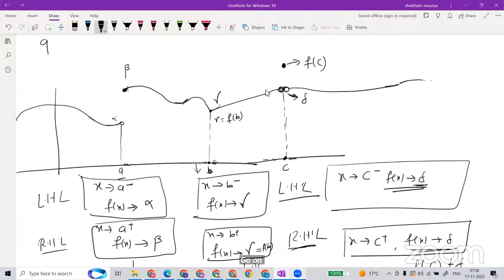Delta means let's talk about the points corresponding to B, C and A. For the output, we are getting two different things, so talk about the input. At A the function is not continuous. At C the function is not continuous. If one function is not continuous, that means the function is discontinuous. That's all. Check the function in this graph.